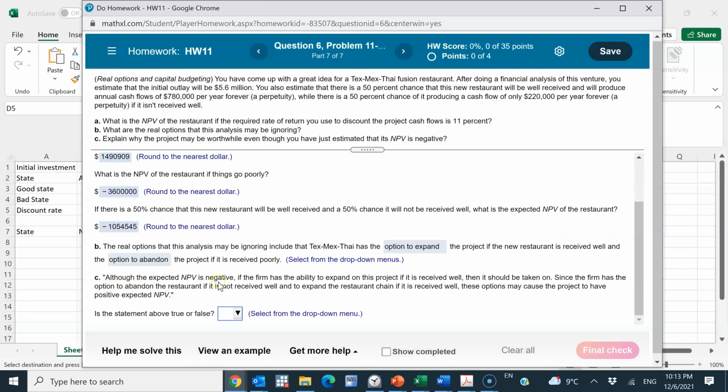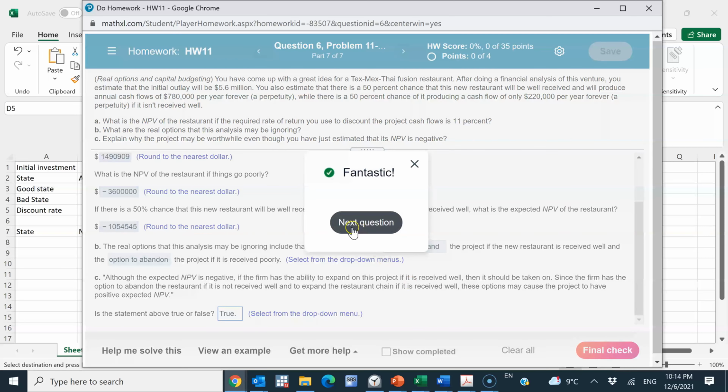Although the expected NPV is negative, if the firm has the ability to expand on this project if it is received well, then it should be taken on, since the firm has the option to abandon the restaurant if it is not received well, and to expand the restaurant chain if it is received well. These options may cause the project to have positive expected NPV. That is true, right? That's basically the essence of the real option for this project. So we have a final check. Very good.